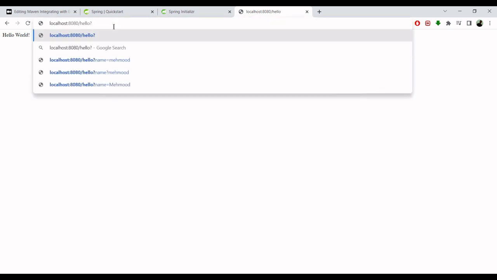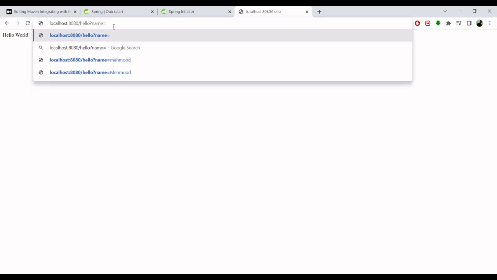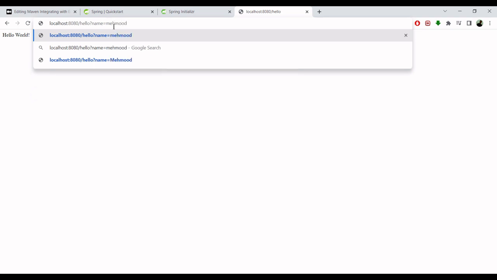But let's see if we have to pass the name. How do we pass a param to this endpoint? We use the question mark and then name equals Mahmoud. If we enter this, you can see that the method is returning the name which we are passing from here.